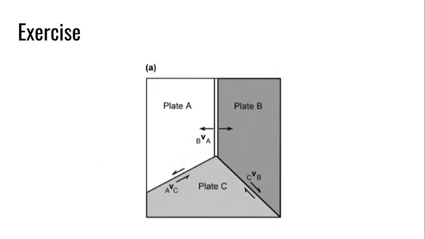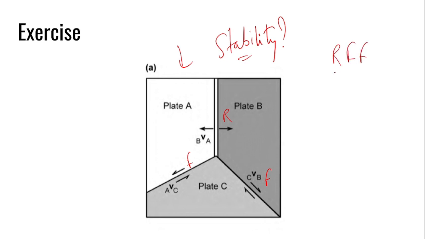Now in the last, I have this exercise for you to solve, and let me know the answer in the comment section. You need to tell me the stability of this triple junction, whether this is stable or not. You can see, it's a transform fault, so this is F, this is also F, and this is a ridge, so it's an R F F triple junction.